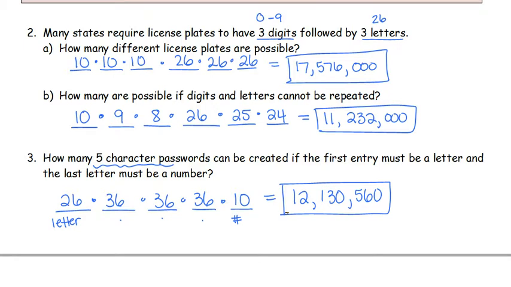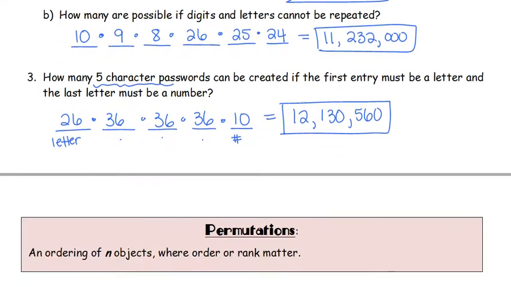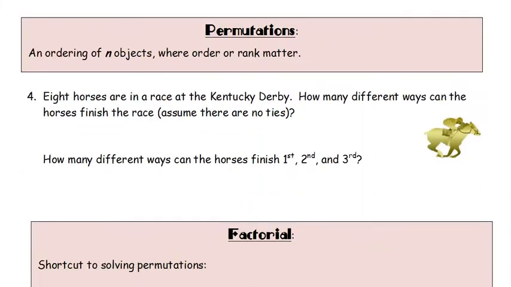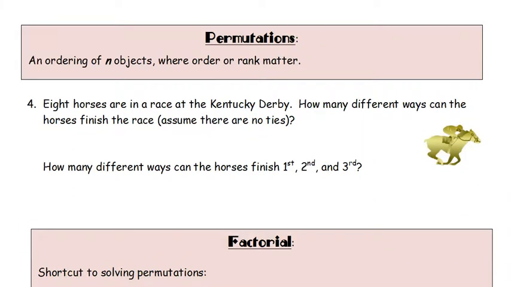Go ahead and turn over to the next page. We're now going to talk about permutations. So that was the counting principle. Permutations deals with ordering objects. And when you order these objects, the most important thing to remember is that with permutations, the order or the rank does matter. So when we get into this, 8 horses are in a race at the Kentucky Derby. How many different ways can the horses finish the race? Assume there's no ties.